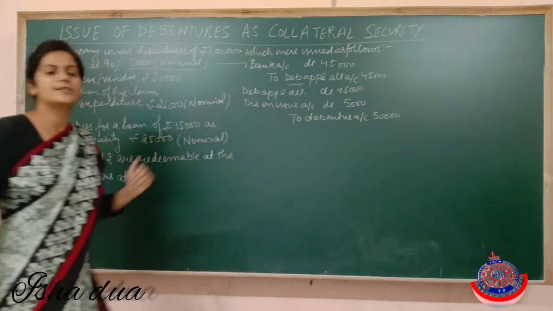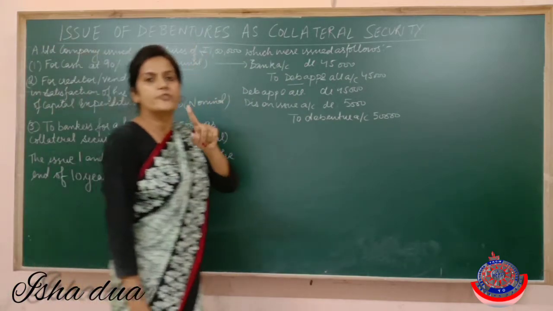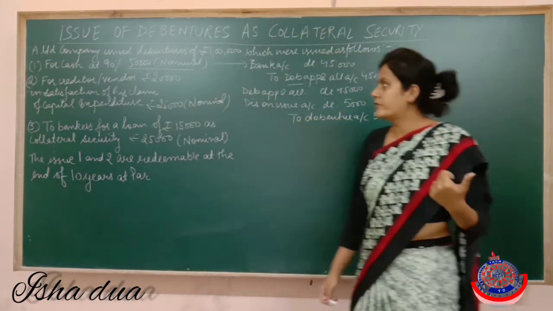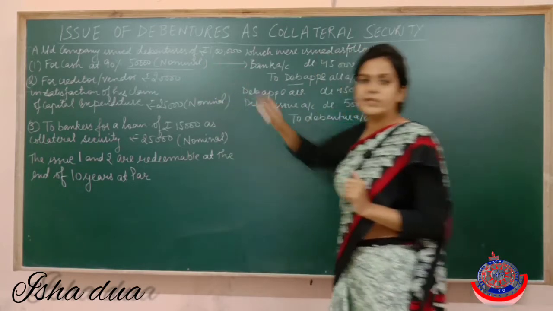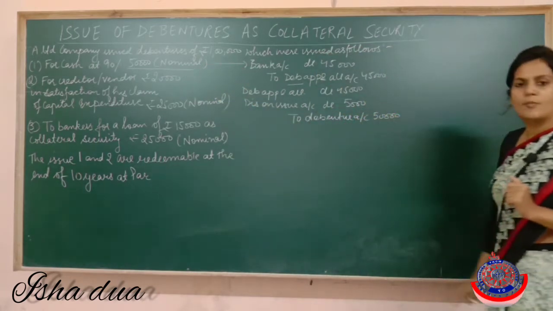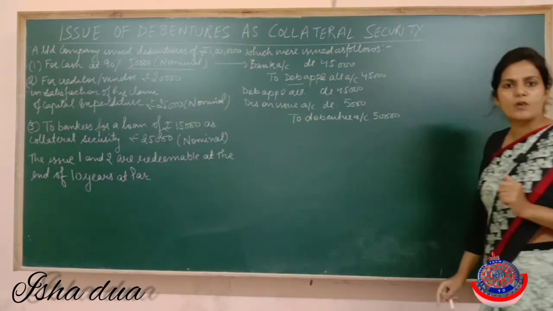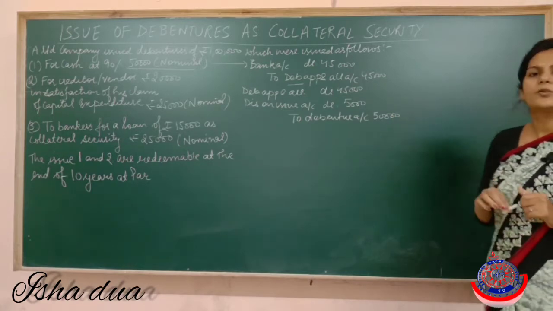I hope this point is clear to all. Out of this 1 lakh, debentures of rupees 50,000 we have issued to the public, but we have offered 10% discount also. It means out of this 50,000, 5,000 is the amount of discount and remaining 45,000 we have received from the public. So we have passed these entries. This is all about case 1.